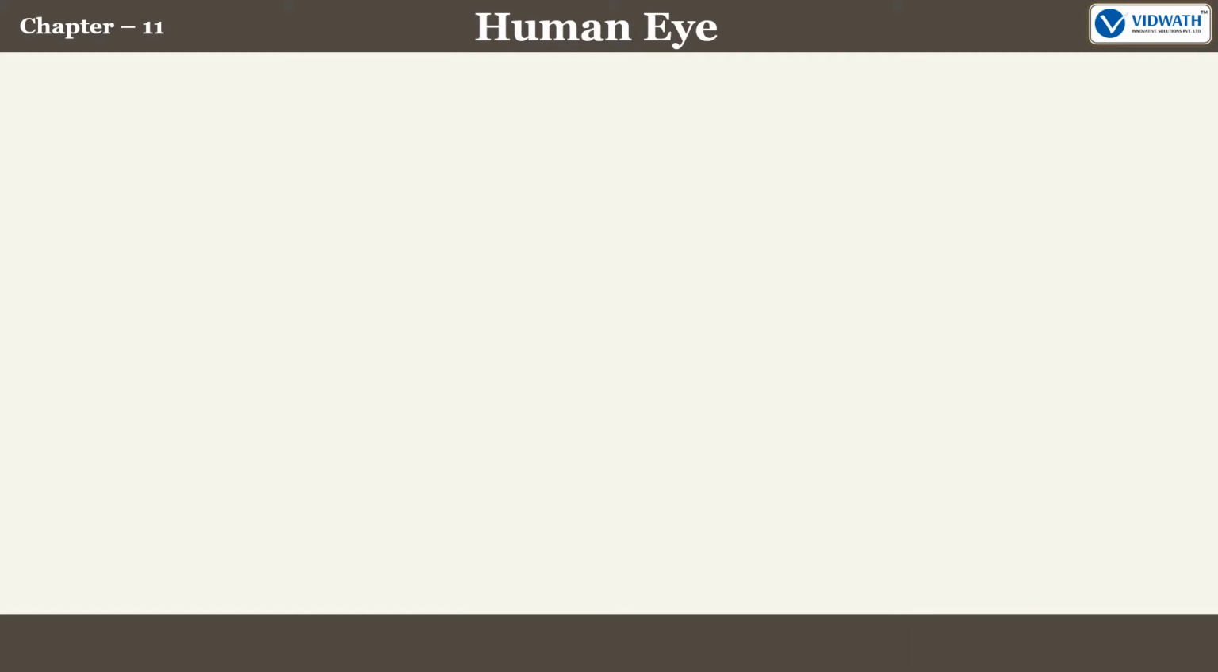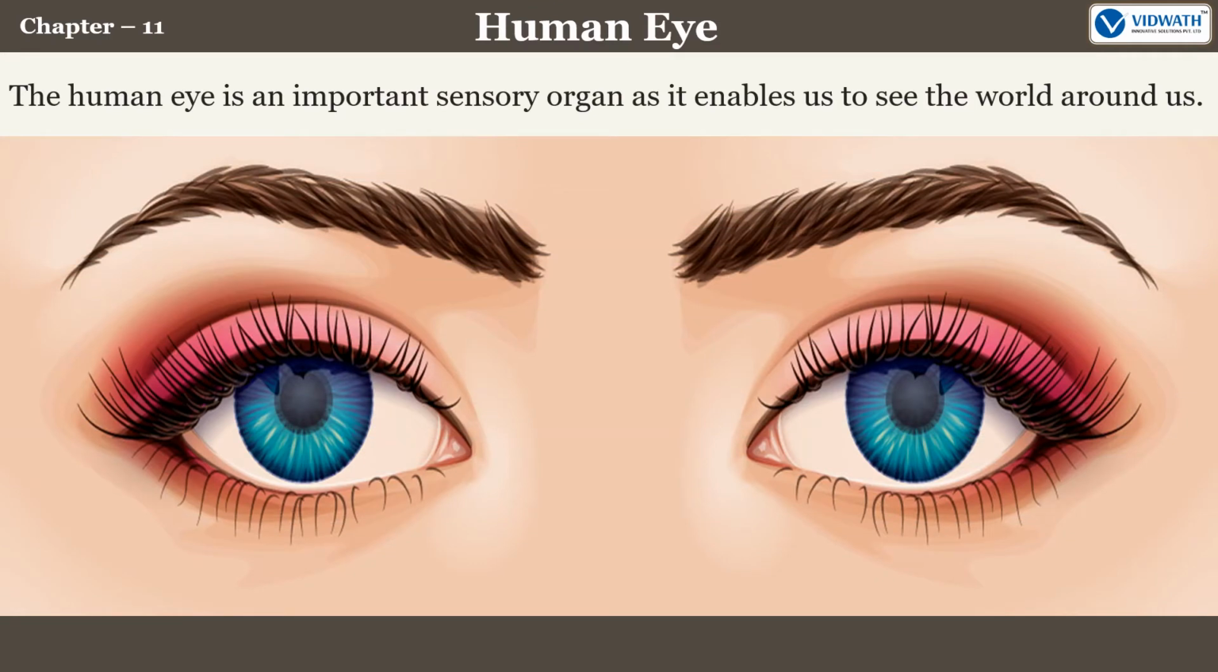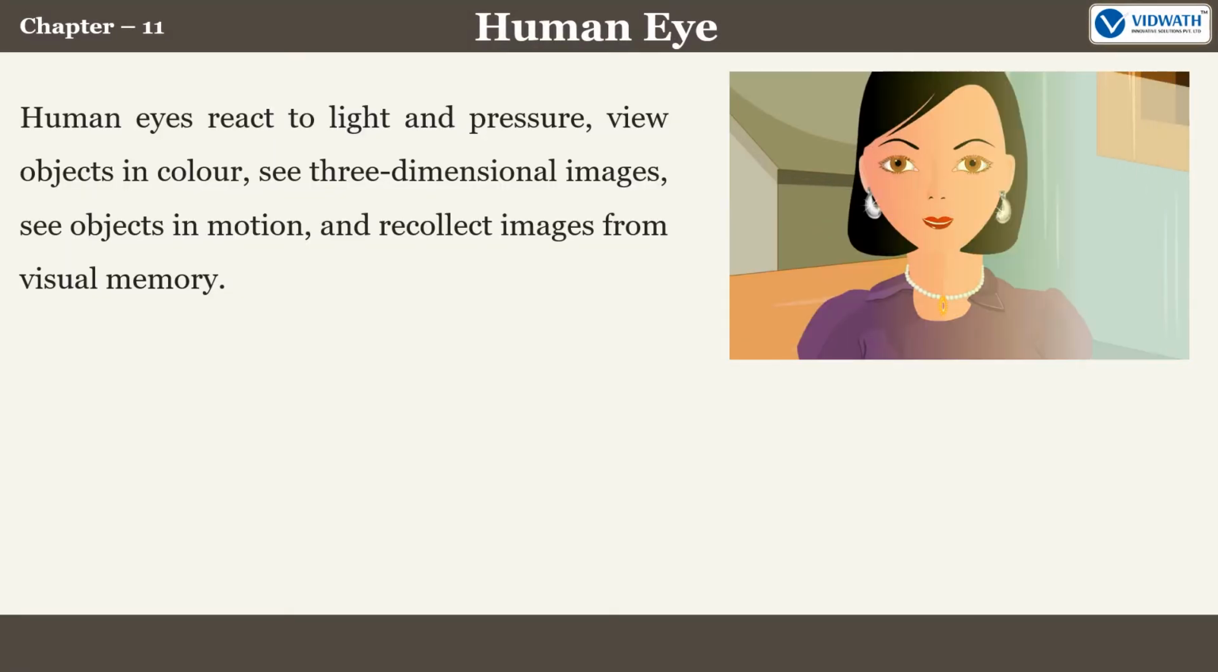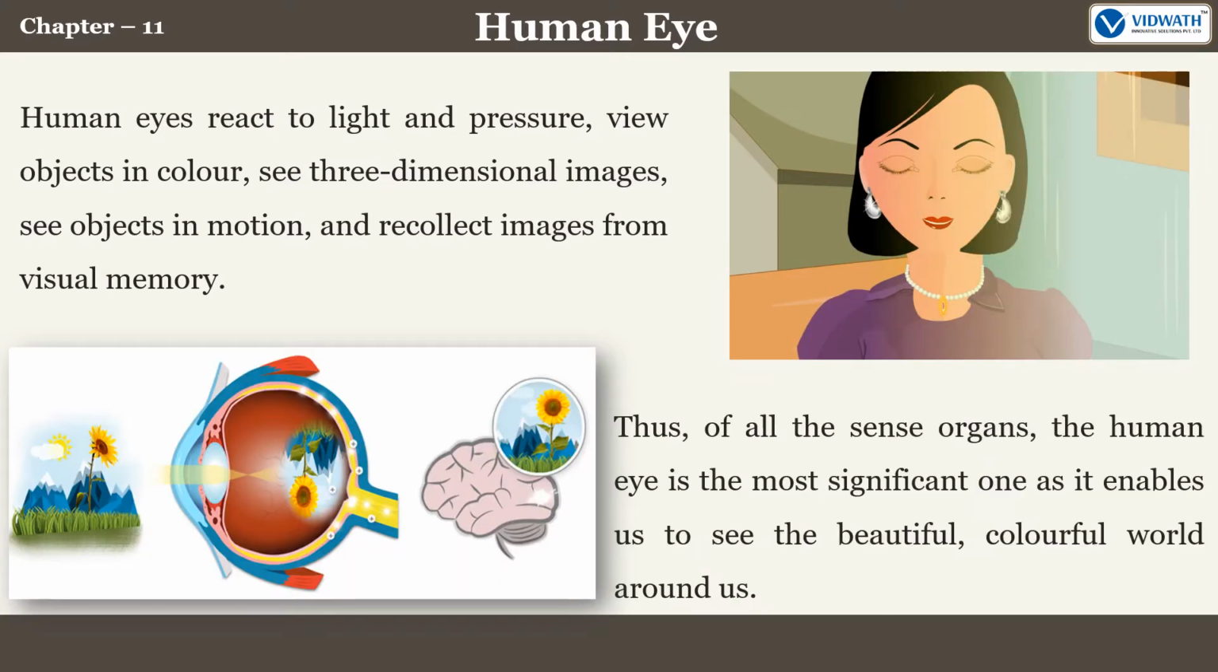Let us begin our session by discussing the functioning of the human eye. The human eye is an important sensory organ as it enables us to see the world around us. Human eyes react to light and pressure, view objects in color, see three-dimensional images, see objects in motion, and recollect images from visual memory. Thus, of all the sense organs, the human eye is the most significant one as it enables us to see the beautiful, colorful world around us.